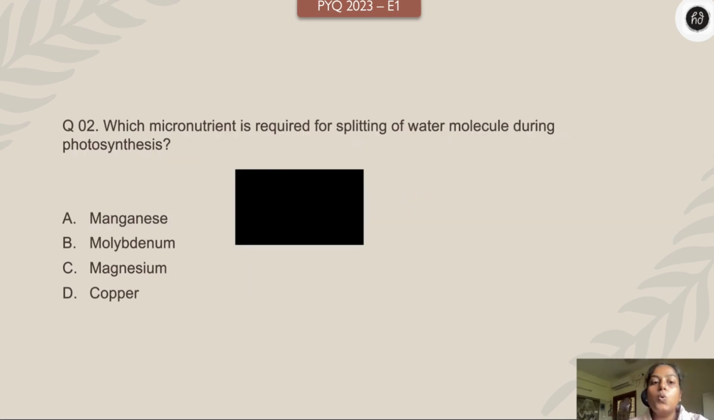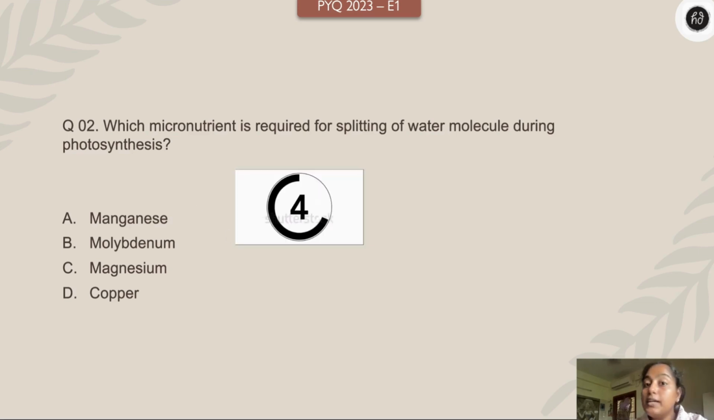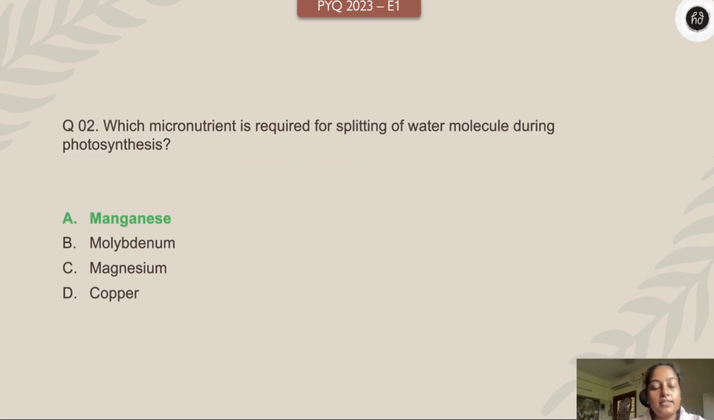Okay. Next one. Which micronutrient is required for splitting of water molecule during photosynthesis? Very important. Manganese, molybdenum, magnesium, copper. Your time starts. 3, 2, 1 right now. For splitting of water is the question. And the answer is manganese.